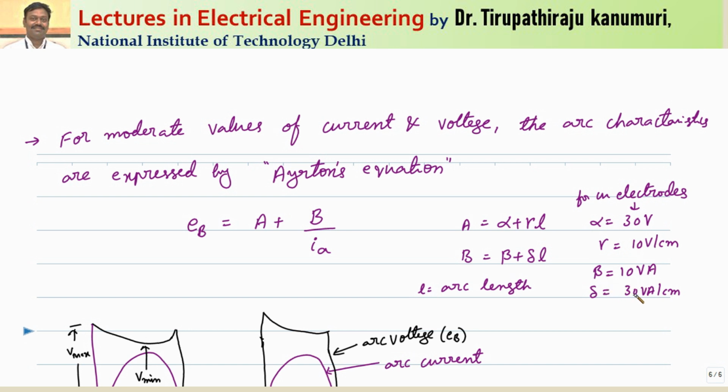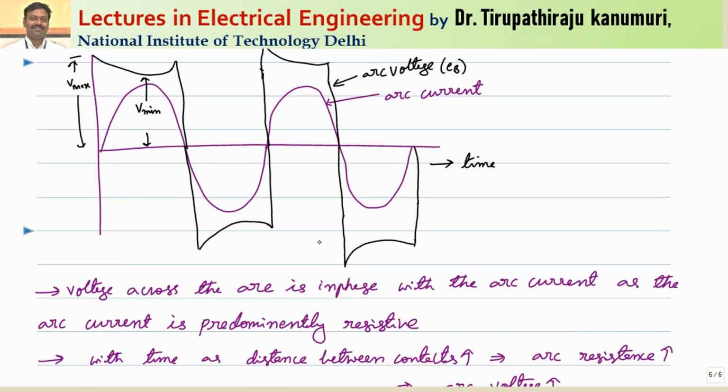And similarly, B is given by beta plus delta L, where beta is 10 volt amperes and delta is equal to 30 volt amperes per centimeter, and L is the arc length in centimeters, the length of the arc, that means the gap between the electrodes or the total path length through which your arc is passing. And you can see it is divided by IA. IA is the instantaneous value of the arc current passing through your arc. Getting this? And if you plot the curve, you get a plot like this. And now what happens?